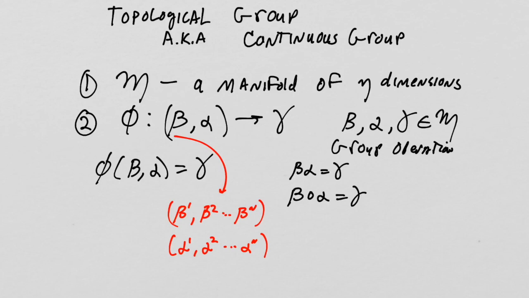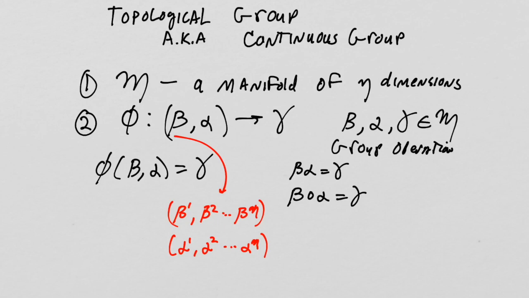Let me change this n to eta, an eta dimensional manifold. So it has eta dimensions. So I can write these points here as though they live in Rn, and the reason I can do it is because it's a manifold. So by definition, I have to be able to do it.